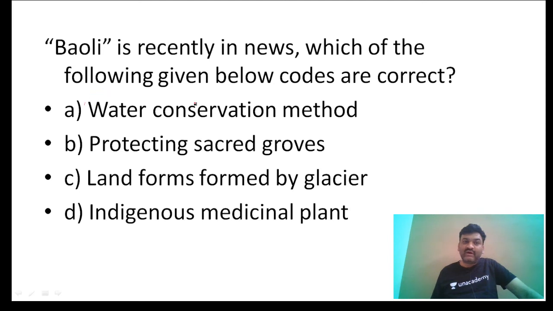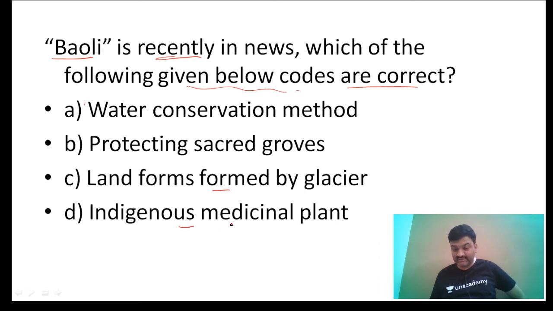Next, Bauli. Bauli, which is recently in the news, is related to which of the following? Water conservation method, protecting the sacred groves, landforms formed by glaciers, and indigenous medicinal plant. What is Bauli?